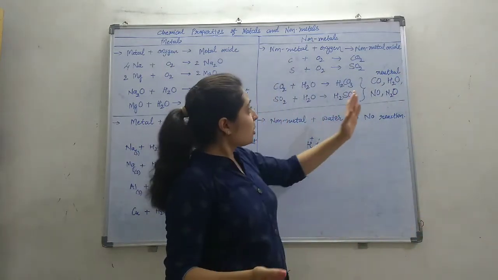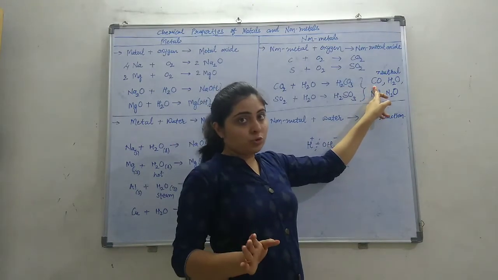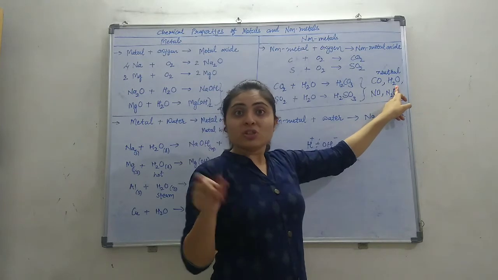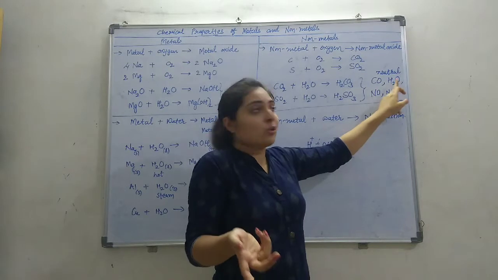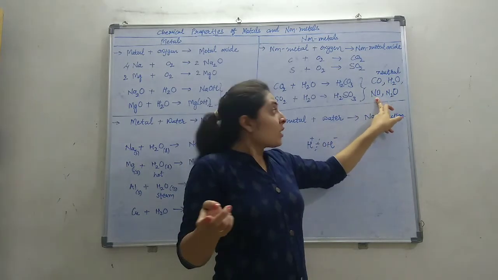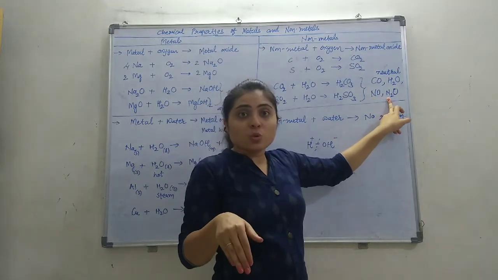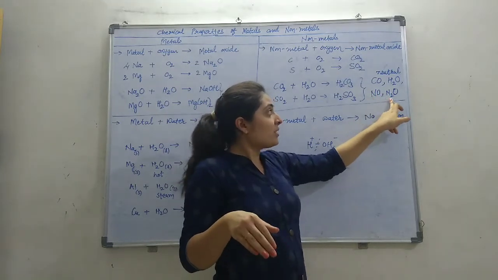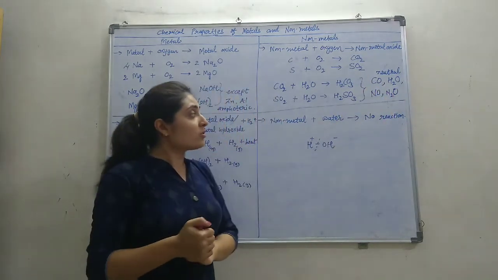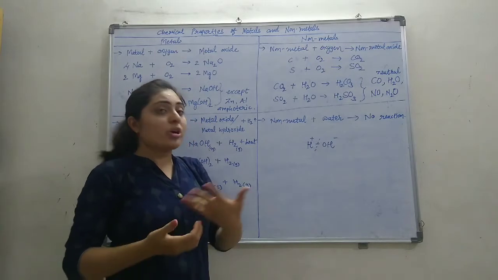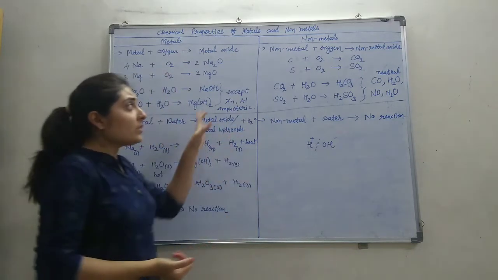Okay, so the neutral non-metal oxides: carbon monoxide is a neutral oxide. Hydrogen is a non-metal, so hydrogen oxide, that is H2O, is a neutral oxide. Then NO, nitrogen oxide, and N2O. Okay, this is nitric oxide, this is nitrous oxide. So these oxides of nitrogen and H2O and carbon monoxide are neutral oxides of non-metals.